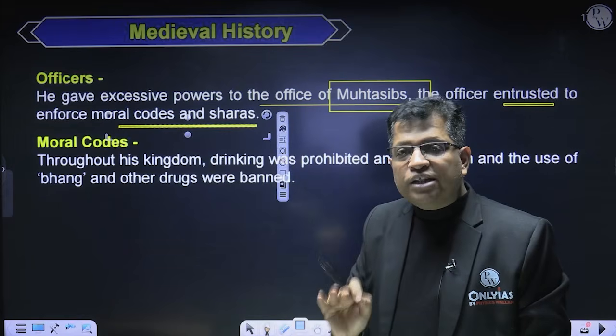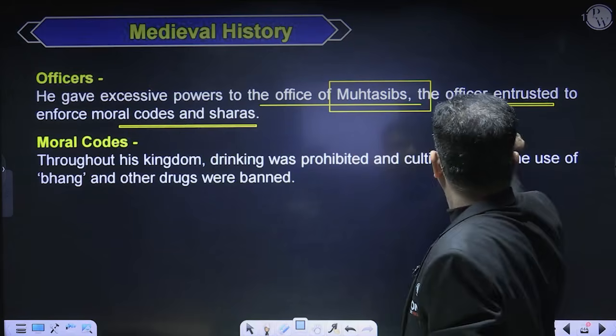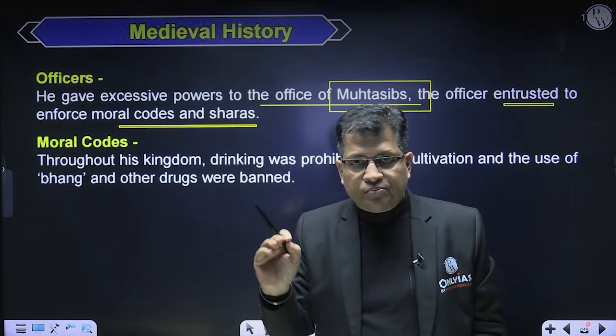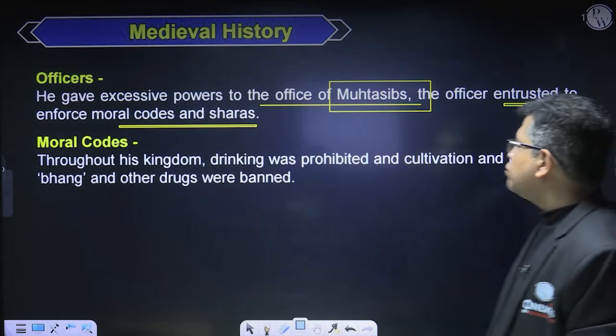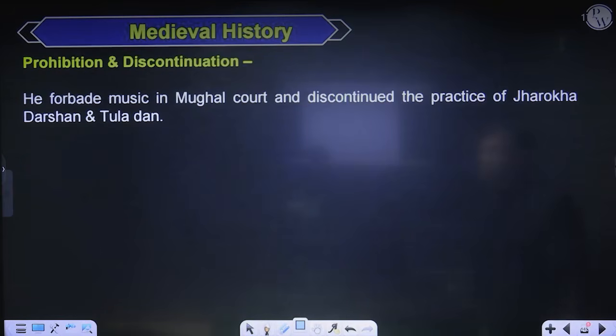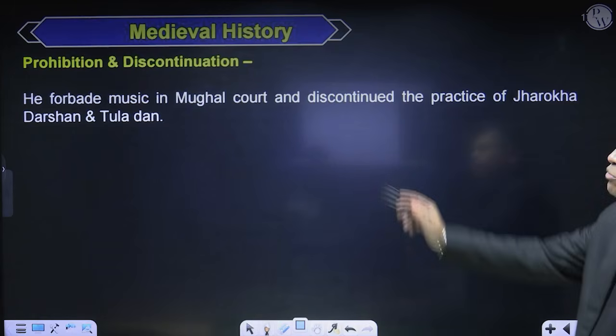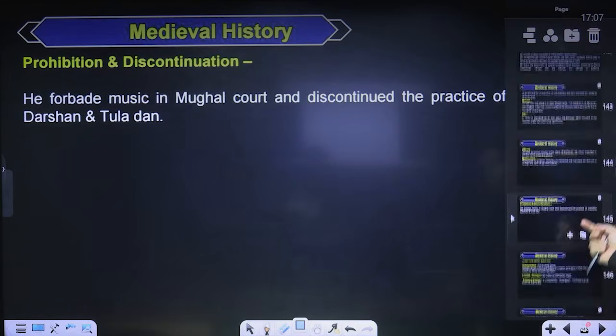So just to maintain and promote the Sharia and the moral codes, he had appointed the officer that is called Muhtasib. Throughout his kingdom, drinking was prohibited, and cultivation and the use of bhang and other drugs were banned. Is it okay? He forbade music in the Mughal court and discontinued the practice of Jharokha Darshan and the Tula Dan. Is it okay, sirs and madam?